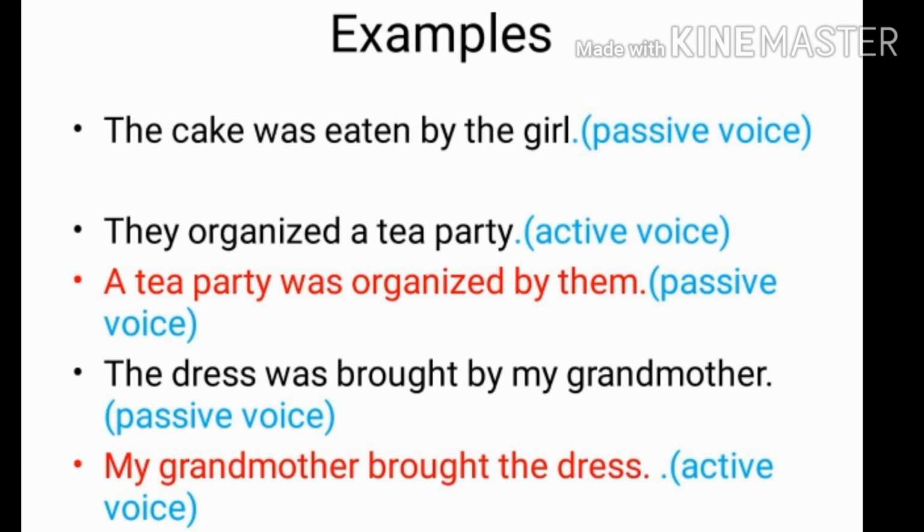Now here them is a pronoun. Earlier it was they as a subject in active voice, and when it is changed into passive, they becomes them. The dress was brought by grandmother. My grandmother brought the dress. This is how we have changed the sentence.